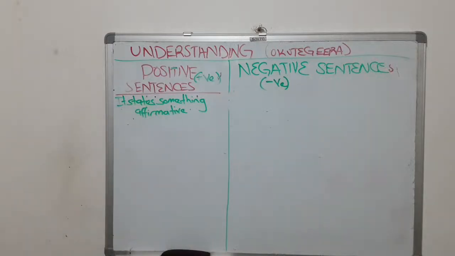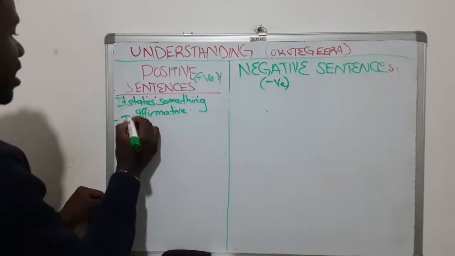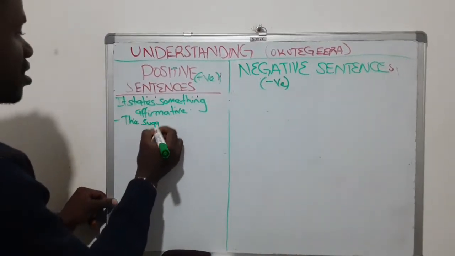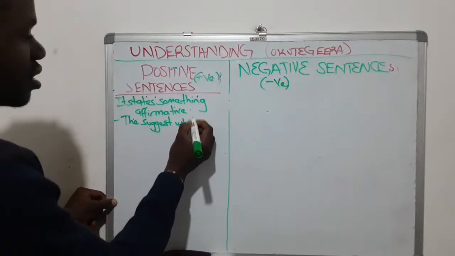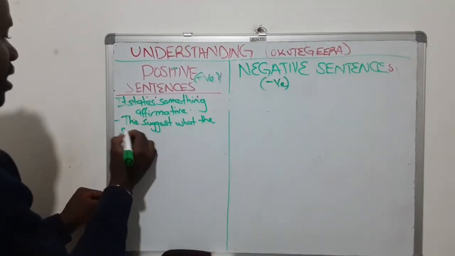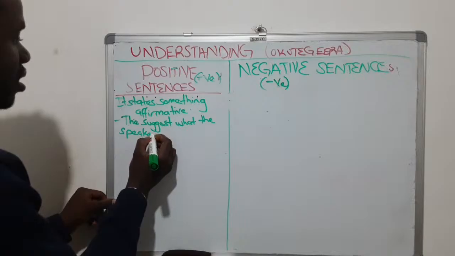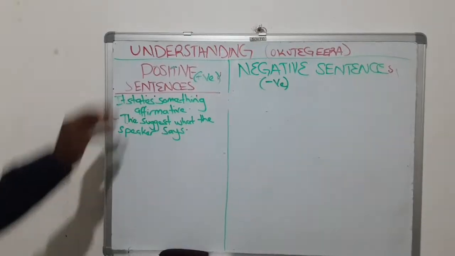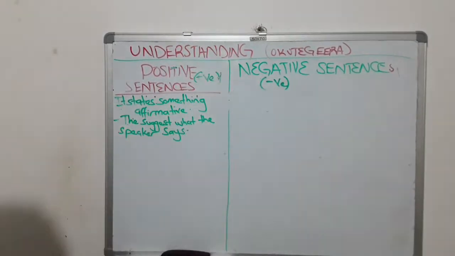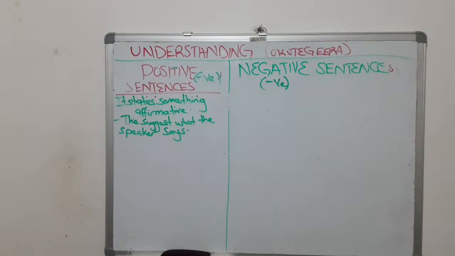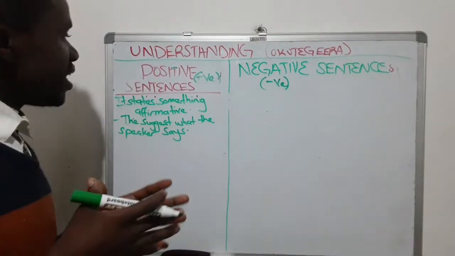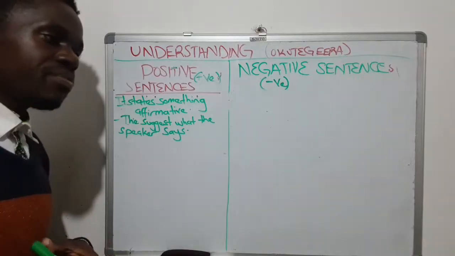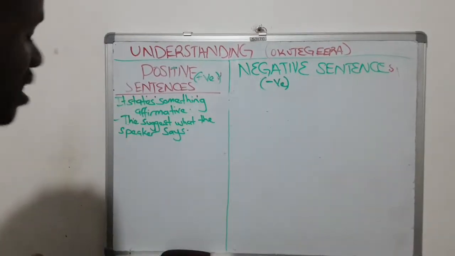Also, positive sentences, they suggest what the speaker tries to say. So these ones, they suggest what the speaker says. They are suggestive. They are positive. They don't carry a not in them or a do not in them. So in other words, positive sentences, they are true to what the user is saying. They are true to what someone speaks out.